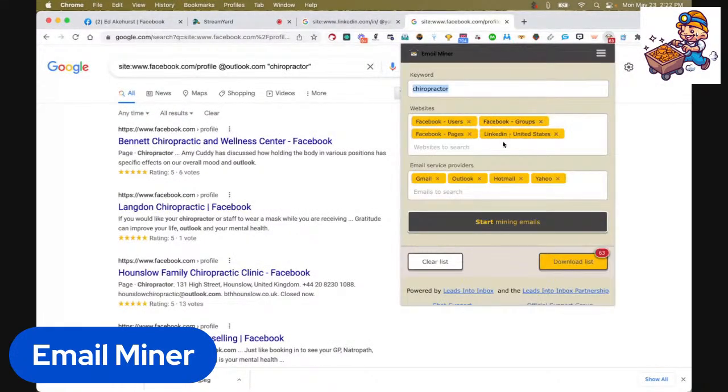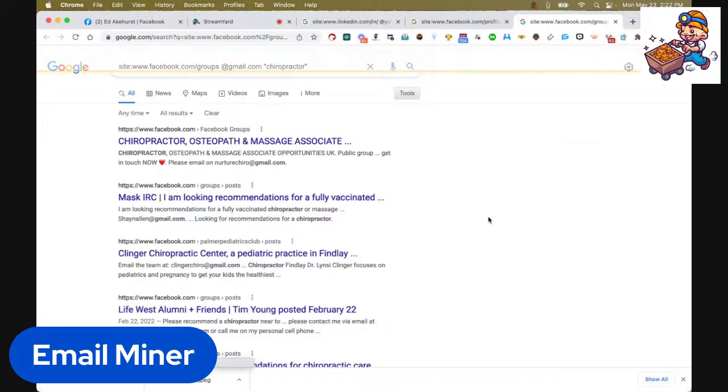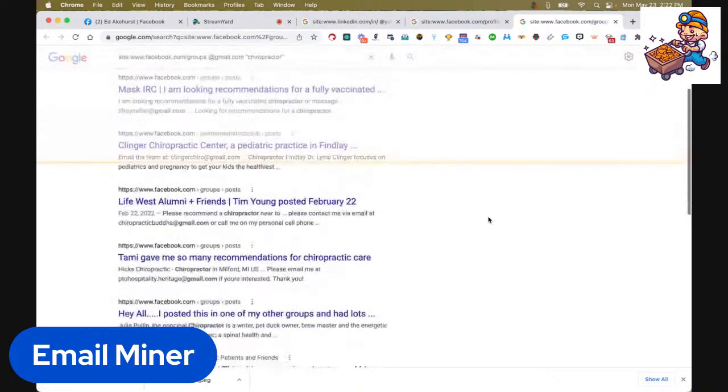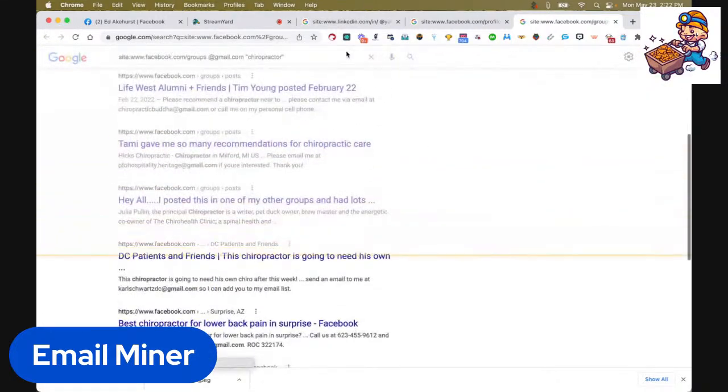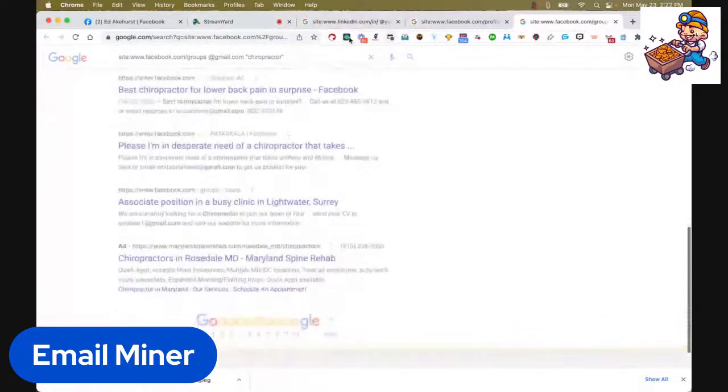I would open this up. It looks like it was mostly users, right? So I would get rid of users. Yeah, we're still in users. So I would delete them. Now it's going to do groups. So let's start this again. I'll show you this. Okay, now we're in Facebook groups and grabbing emails. Okay, I'm going to let that run for a little bit too.